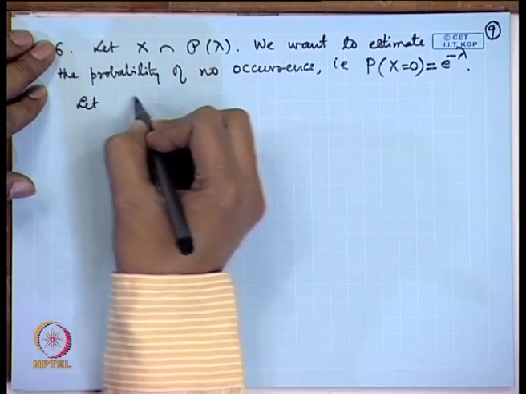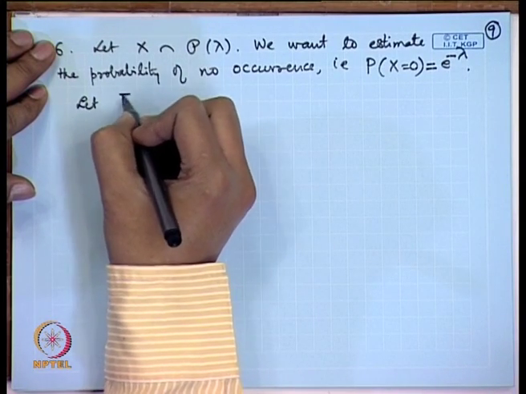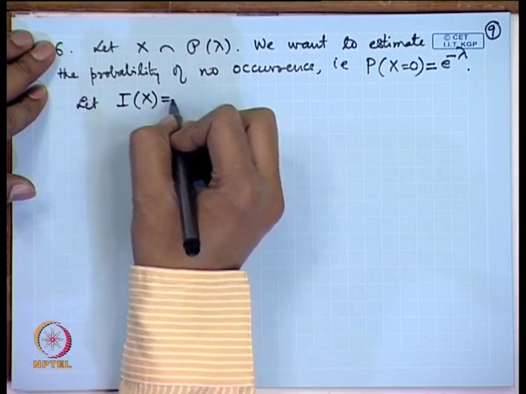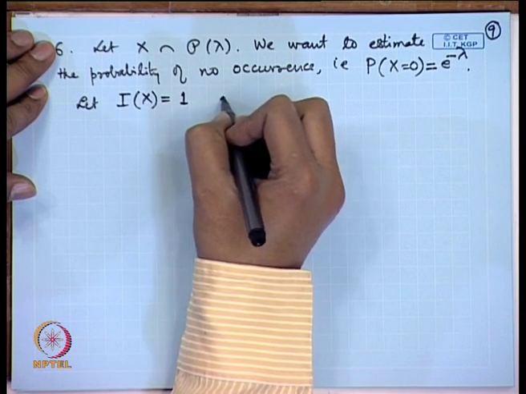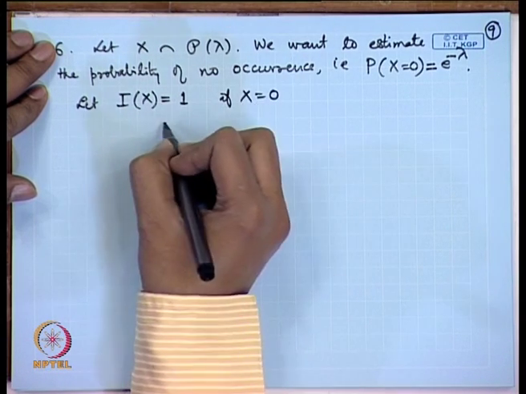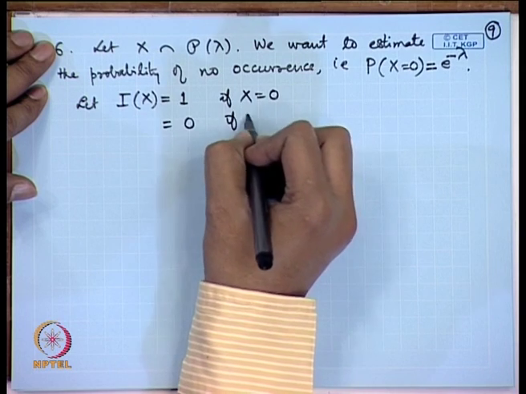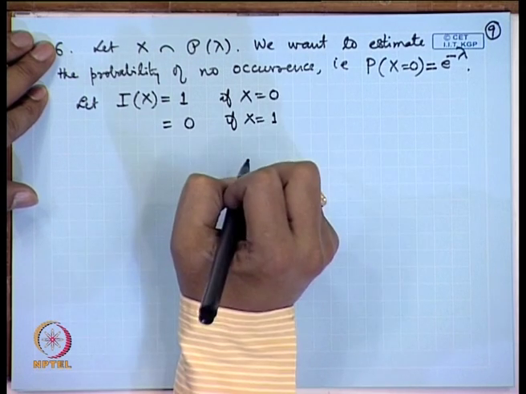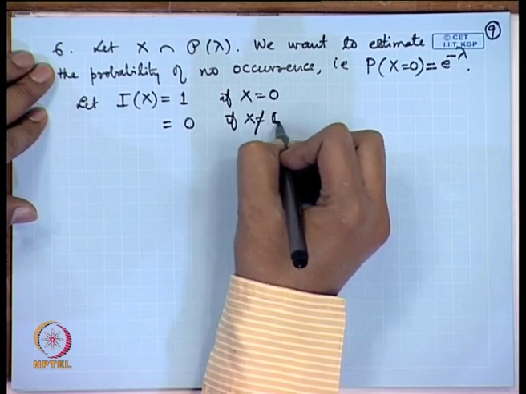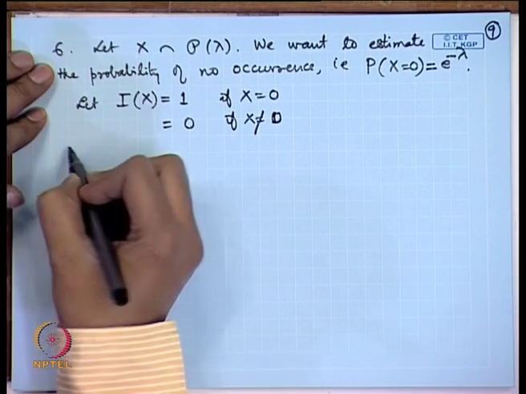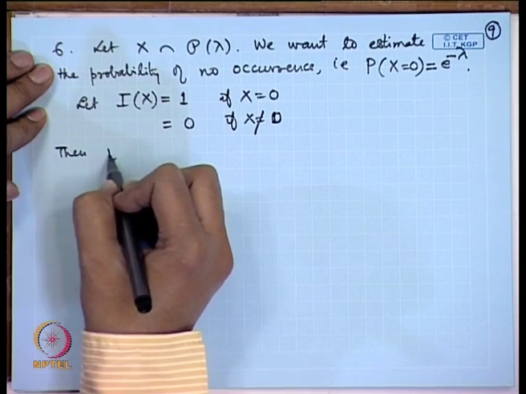Let us consider the indicator function I(x) as 1 if X is equal to 0, and it is equal to 0 if X is not equal to 0. Then what is the expectation of I(x)?